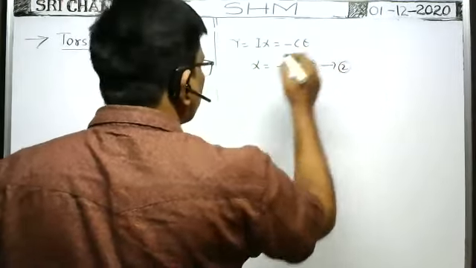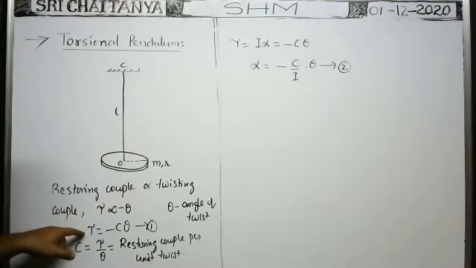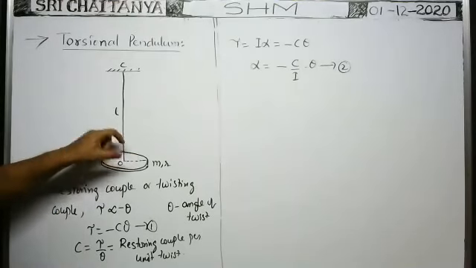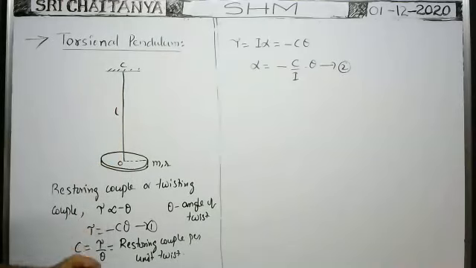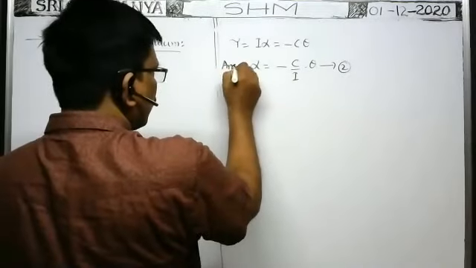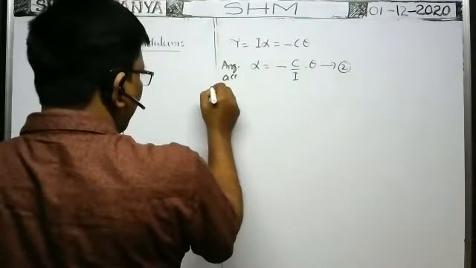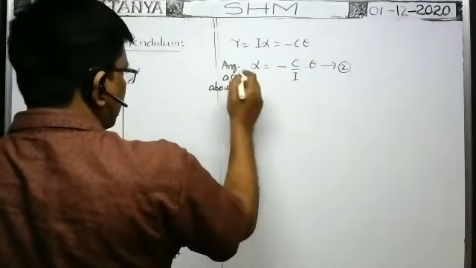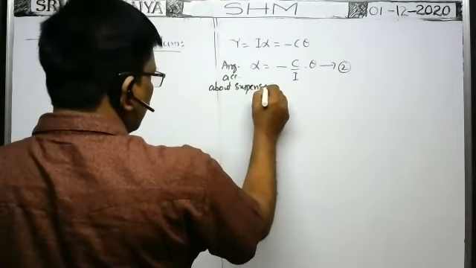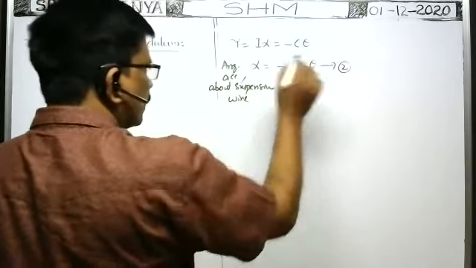This is equation 2, where alpha is the angular acceleration because of the restoring couple or torque acting on this disc due to the suspension wire. Some angular acceleration acts on the disc, and because of that it starts turning back. That's why alpha is the angular acceleration of the disc about the suspension wire, or about the vertical axis.